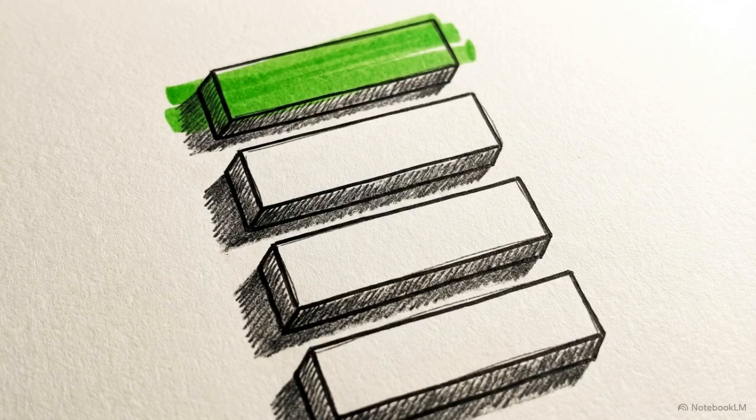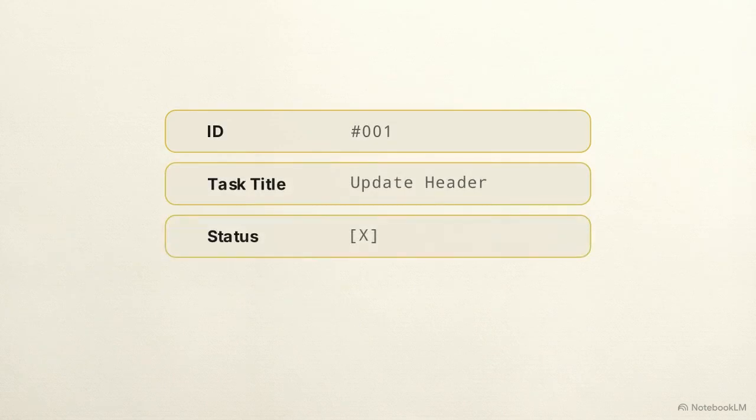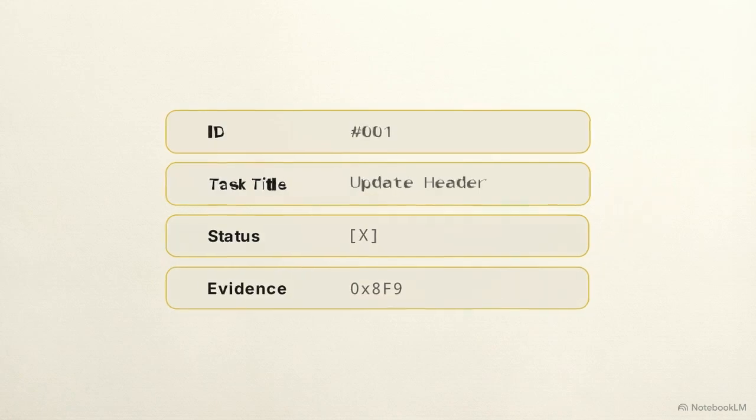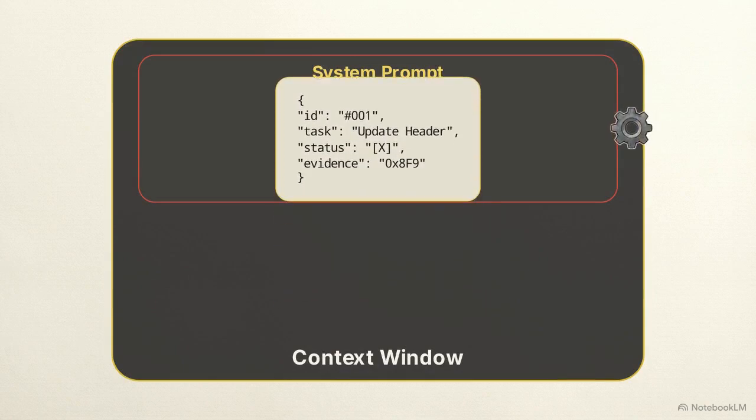In a flat loop architecture, the agent must have a way to stay focused on a long-term objective without losing track of its progress. State management is handled through the use of prompt-injected structured data. Frontier agents utilize a to-do list schema that tracks IDs, task titles, completion status, and hashes that point to specific evidence found during the run. The model dynamically generates and updates these to-do items as it completes various stages of the project. This generated JSON is injected directly into the system prompt, ensuring the agent's current objectives remain at the top of its context window.